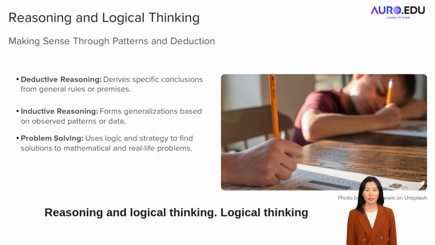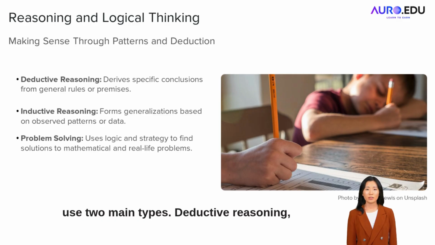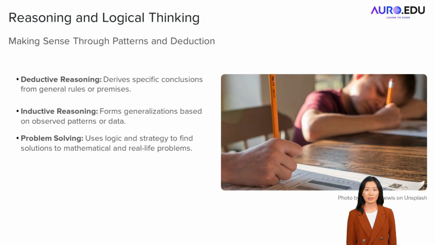Reasoning and logical thinking. Logical thinking means using reason to solve problems. We use two main types: deductive reasoning, where we go from general rules to specific cases, and inductive reasoning, where we make rules based on patterns. Puzzles and games often use logic, and so does science. These skills help us think clearly, argue effectively, and solve everyday problems.